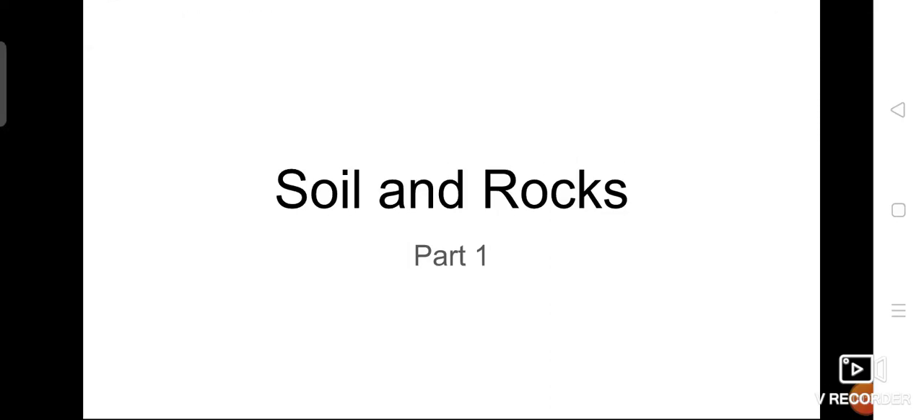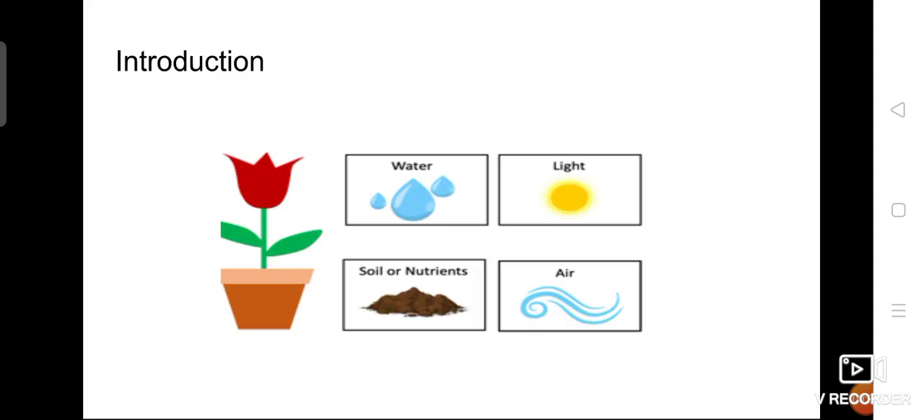Good morning, everyone. So, in today's session, we are going to start a new lesson, Soil and Rocks. It was given as chapter 12 in our Universal Science textbook. Shall we start our session? Yes. So, introduction, soil and rocks.